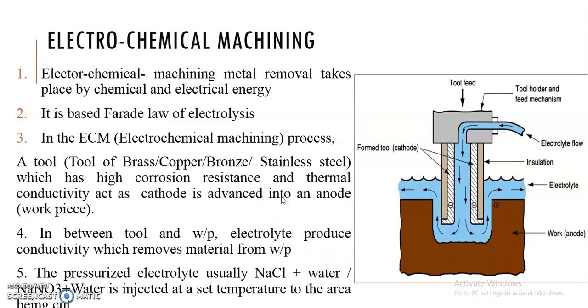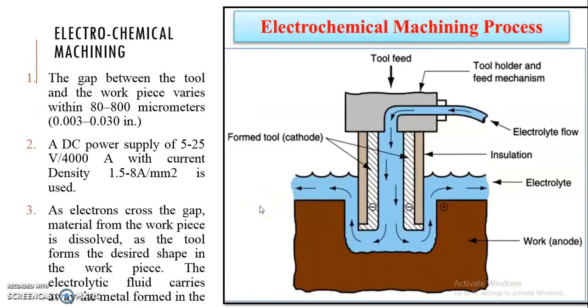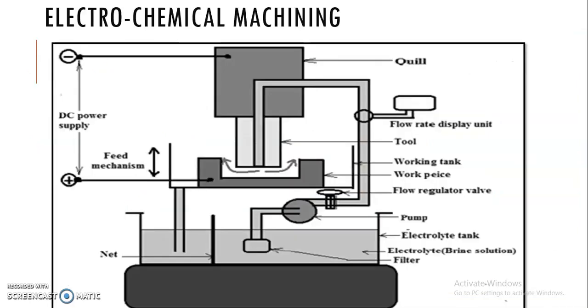Actually how it works, once again we will see. Before proceeding to the gap and DC power supply, first of all we will go to the working principle of this electrochemical machining. See here friends, at the bottom side one circuit is provided, and at the top side another circuit is provided. First of all, we will focus on the top circuit.